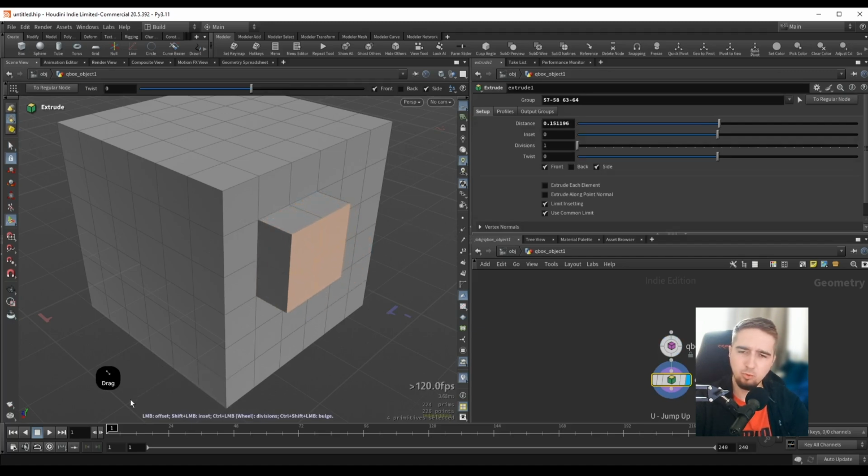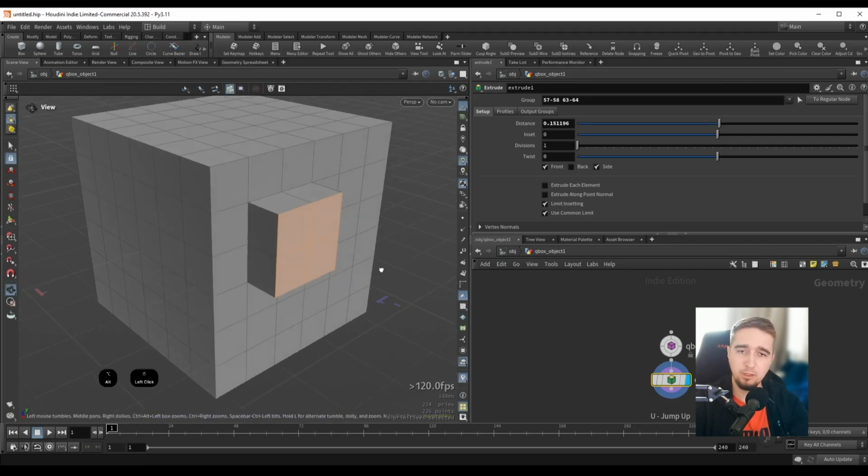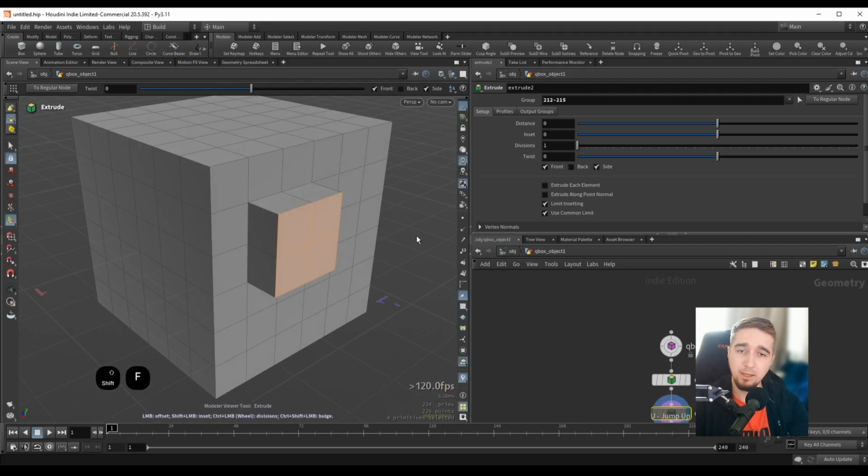And a lot of these tools, you can see at the bottom of the screen here, have some combinations that we can use. So for example, if I want to inset the faces, I can press Shift F again, and instead of just simply click dragging, I can hold down Shift and click drag, and this will create an inset. So regular click drag will translate our selection, and Shift click and drag will adjust the inset.